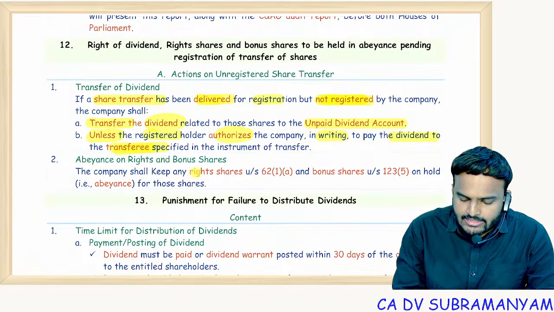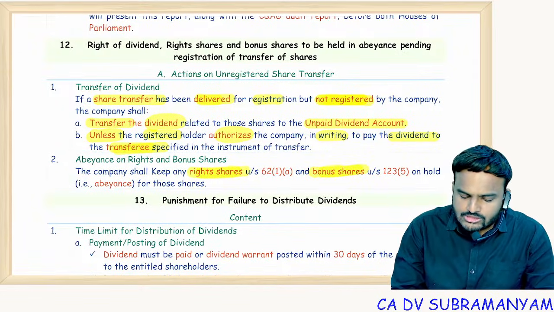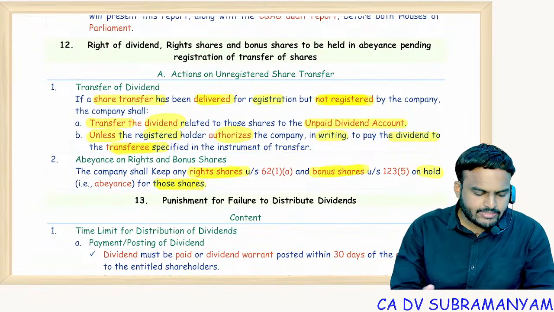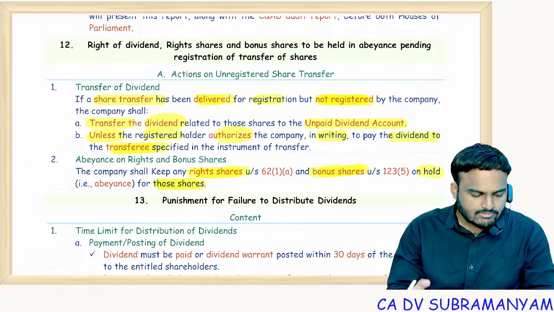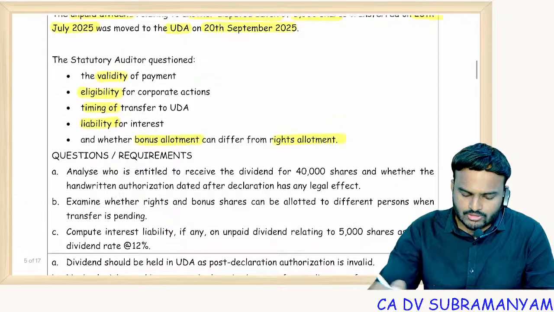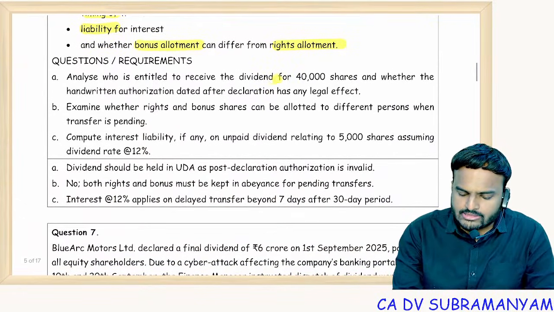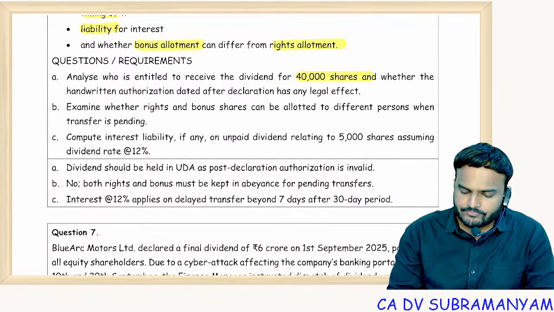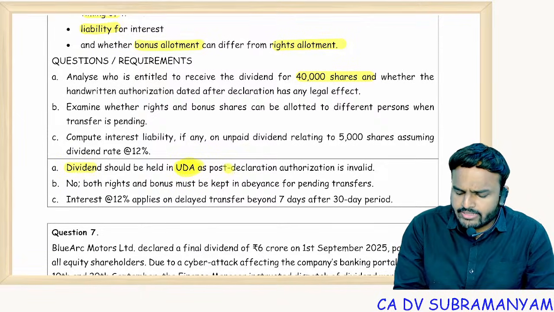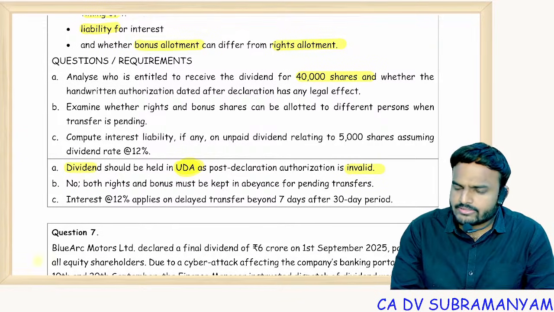And the company shall keep any right shares and bonus shares in abeyance for those shares, that means hold. So the same treatment applies for right shares as well as bonus shares. Based on that, you can analyze who is entitled to receive the dividend of 40,000 shares. Unpaid dividend account only. All amount shall be transferred to unpaid dividend as post declaration authorization is invalid.